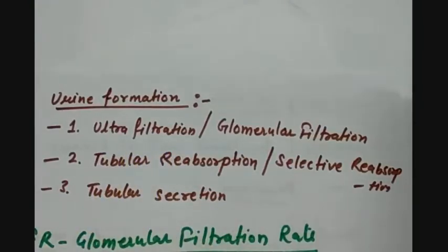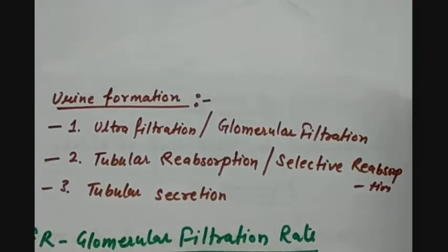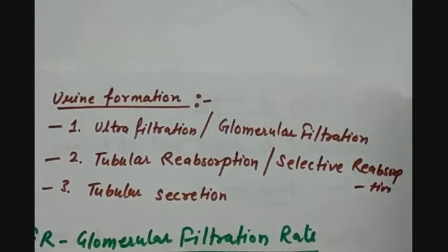So when the blood comes to the Bowman's capsule, it gets filtered, and the small particles present in the blood diffuse into the Bowman's capsule. Now we have the filtrate, which has not only waste materials like urea and ammonia, we also have some of the required components of blood, like some ions, some hormones.